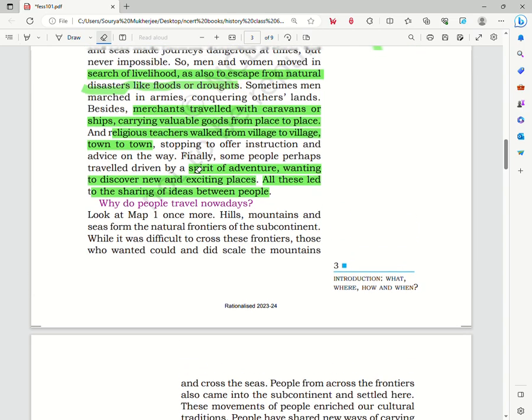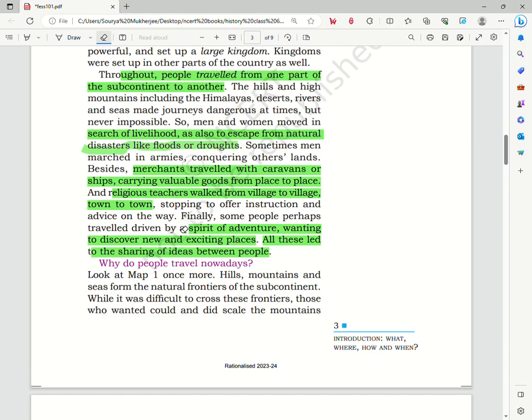From the previous paragraph that we studied, we can easily answer this question. There are certain differences in the reasons that people travel nowadays, but overall the reason is still the same. The primary reason is livelihood, that is, a search of livelihood that we saw over here.